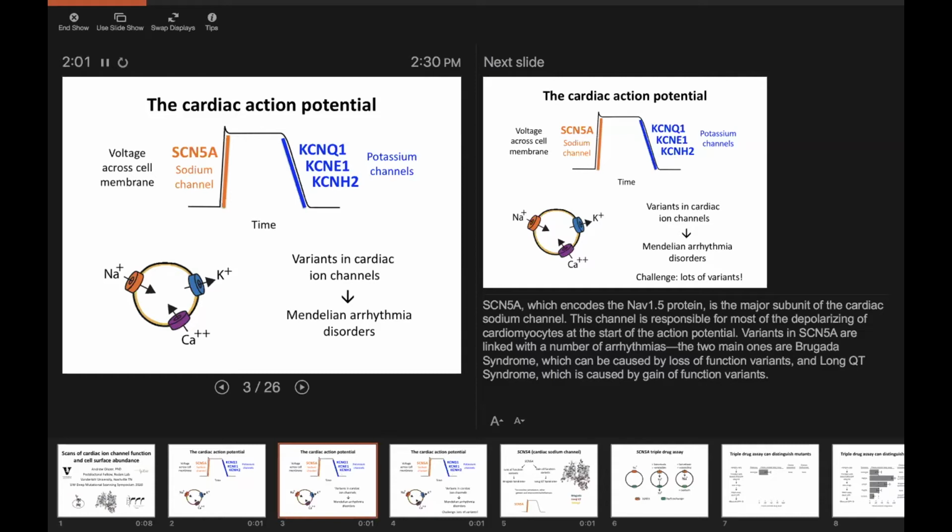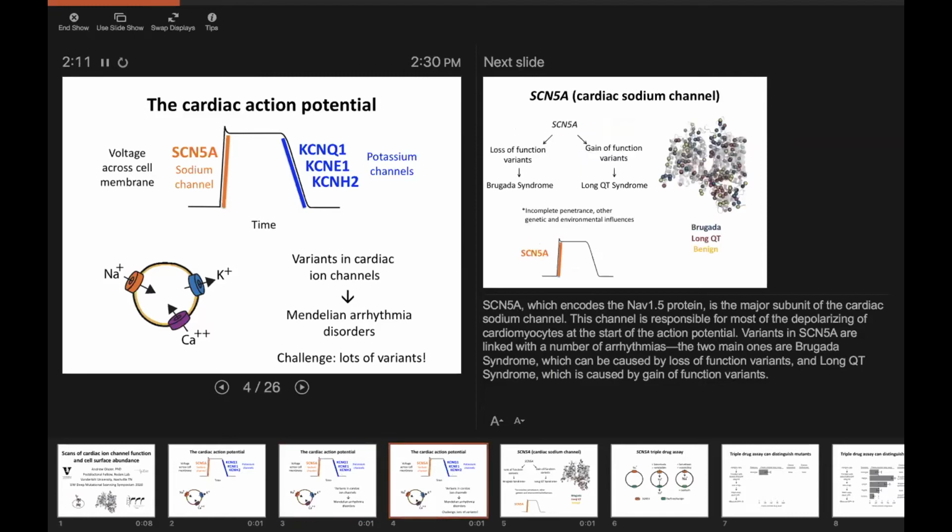So what we'd really love to know as we sequence the genomes of everybody in the world is which variants in these genes are pathogenic. And unfortunately, this is a really hard challenge because these genes are very big, there are lots of different variants, and the risk for arrhythmia is spread over many, many rare variants. So with that in mind, we started a collaboration a few years ago with the Fowler group here in order to try to do deep mutational scans of some of these genes.